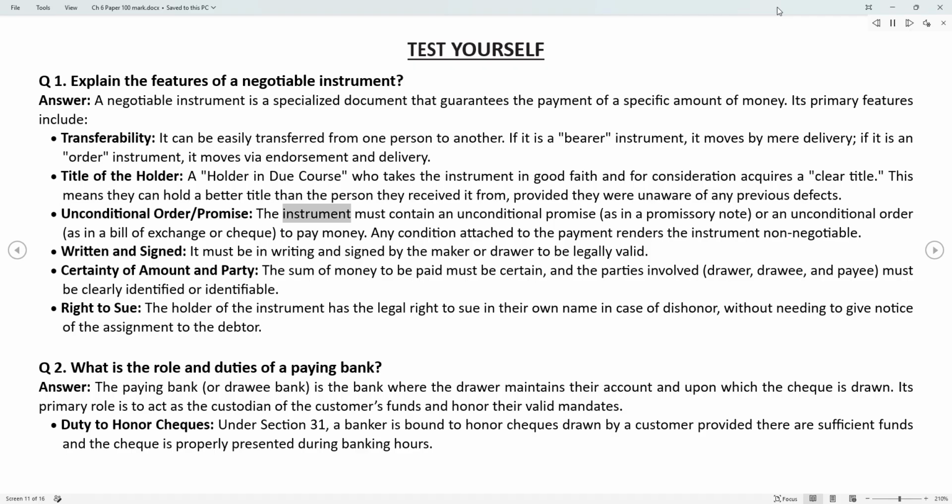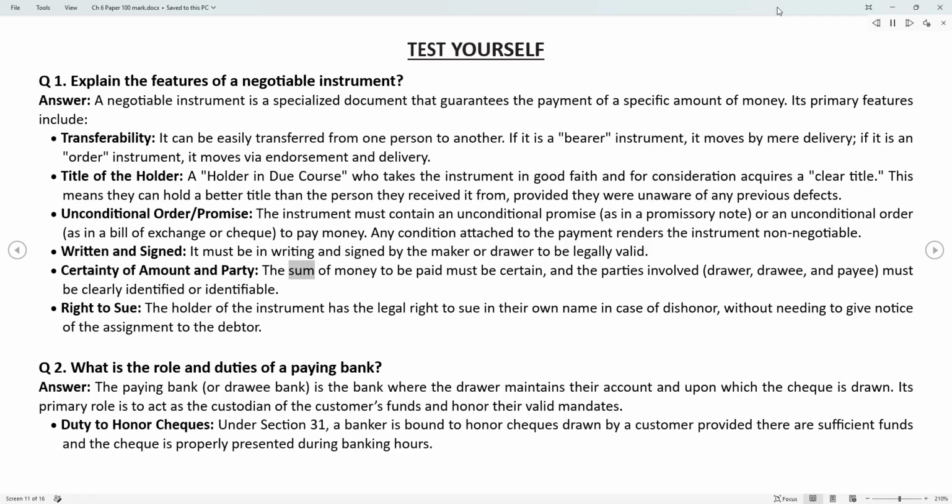Unconditional order or promise. The instrument must contain an unconditional promise, as in a promissory note, or an unconditional order, as in a bill of exchange or check, to pay money. Any condition attached to the payment renders the instrument non-negotiable. Written and signed. It must be in writing and signed by the maker or drawer to be legally valid.